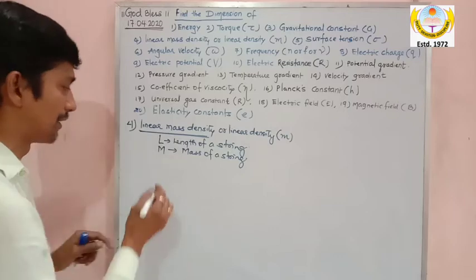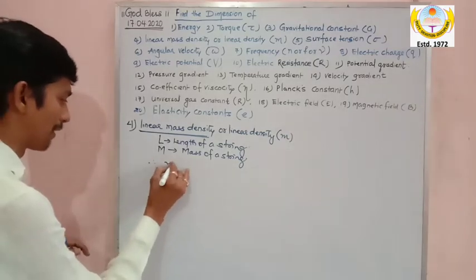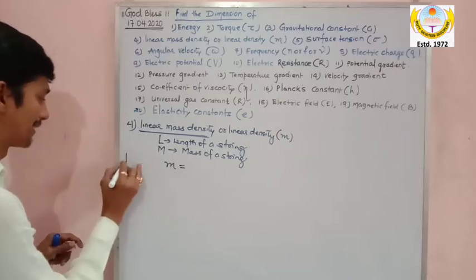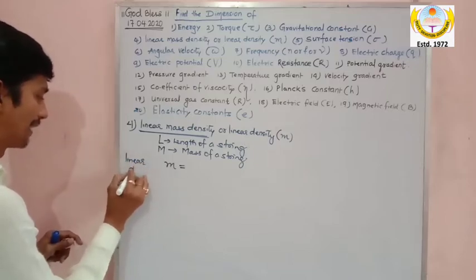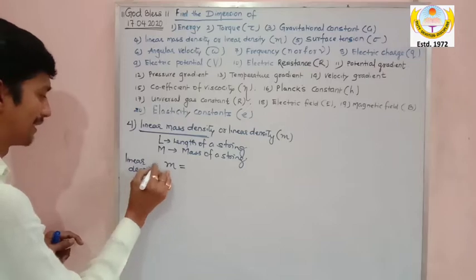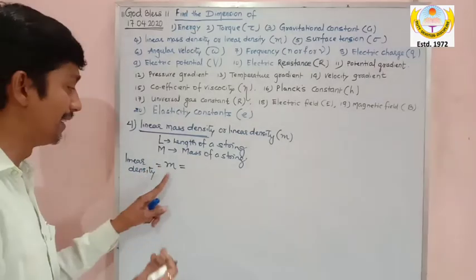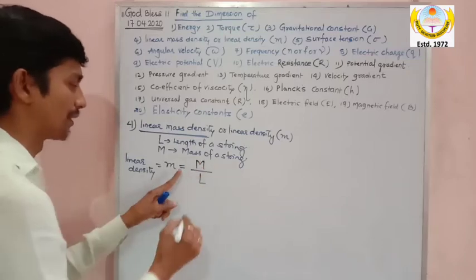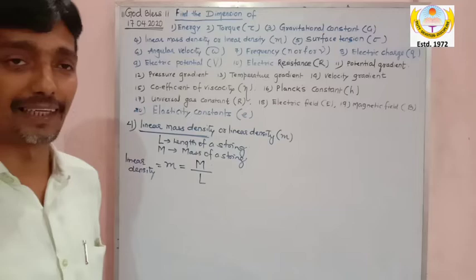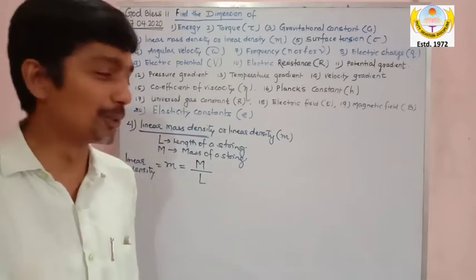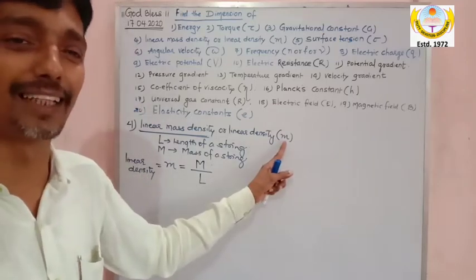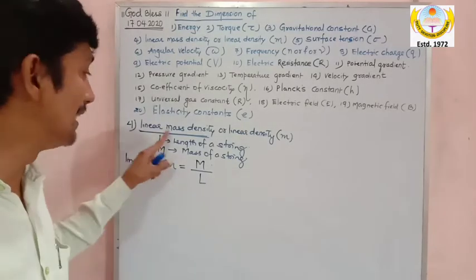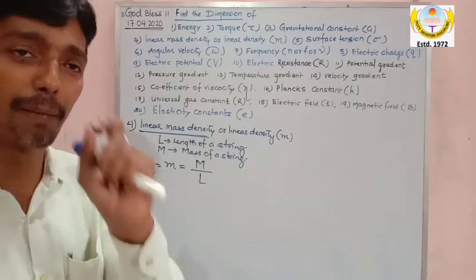I calculated the length of the string, and therefore the formula of linear density, small m, that is linear density or linear mass density. I am saying it as a shortcut. The linear density small m formula is mass of string divided by length of string. It is not only mass. Don't think by looking at small m that it is mass. It is mass divided by length, called linear mass density.